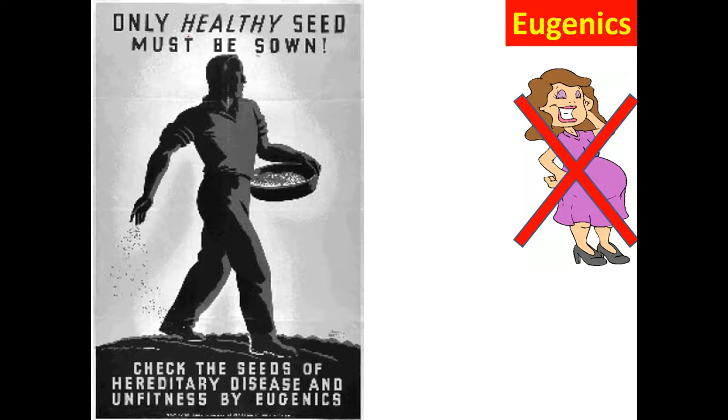Only healthy seeds must be sown. You know what he's saying here? Only healthy seeds must be sown. Check the seeds of hereditary diseases, unfitness by eugenics. And so people who were disabled or had disabilities, those were also said, no, you cannot reproduce. We only want a master race.